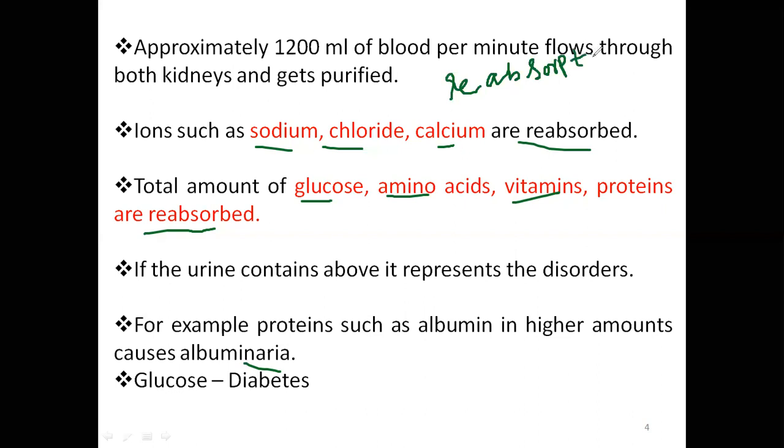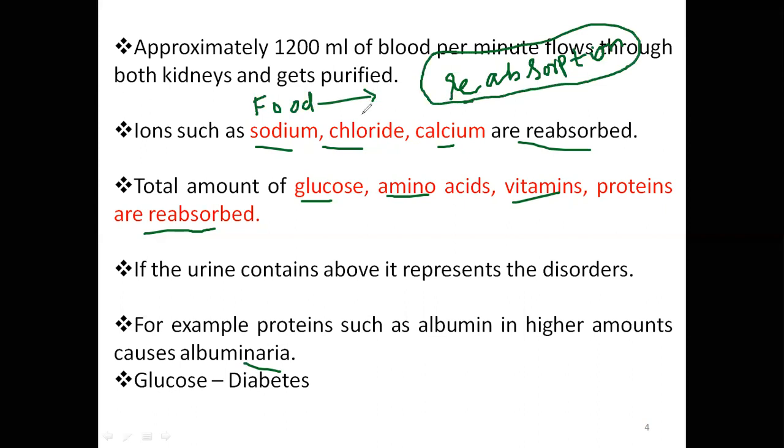Absorption is done first: after taking food, your food reaches the stomach and is absorbed into the blood, into the body. Next, the process of absorption is done again in the kidney. That's why we call it reabsorption.